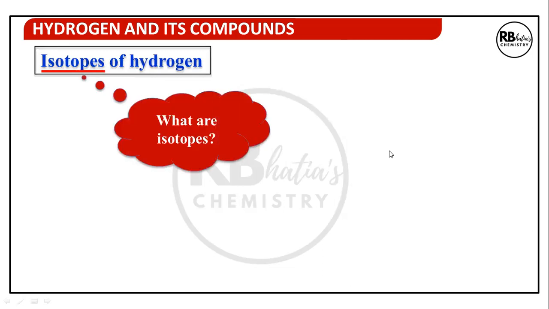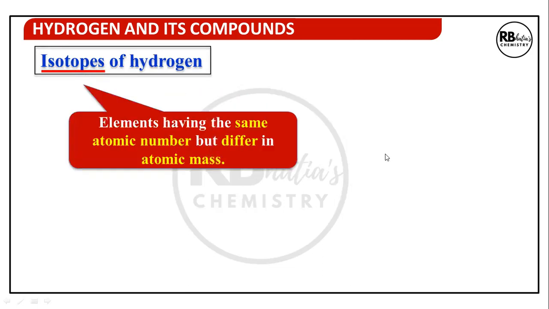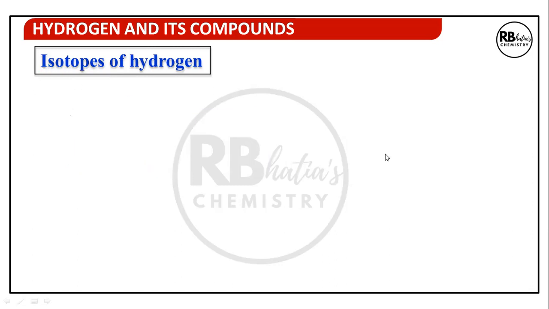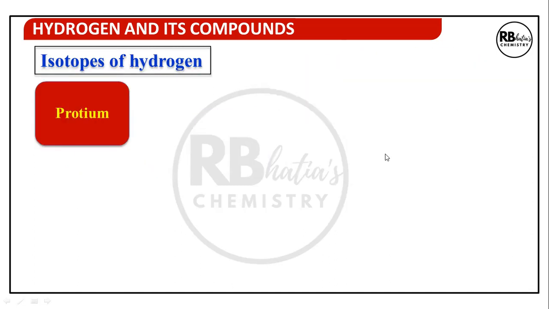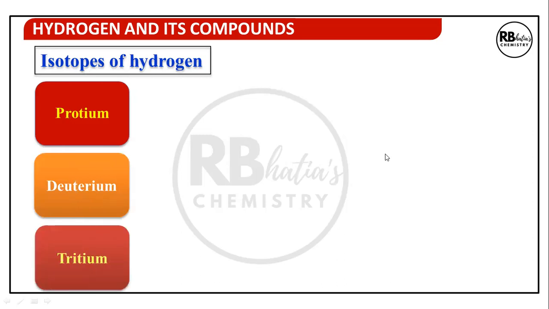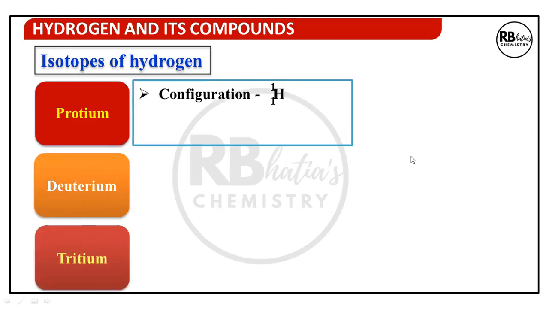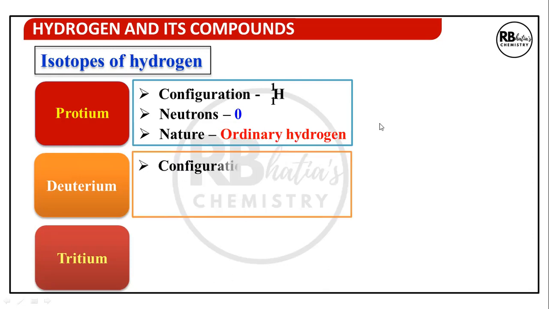Isotopes of hydrogen. What are isotopes? Elements having the same atomic number but different atomic masses. It has 3 isotopes: protium, deuterium, tritium. Configuration 1, 1. Its symbol is H 1 1, meaning 1 proton, 1 electron, no neutron. In nature, protium is the ordinary hydrogen.